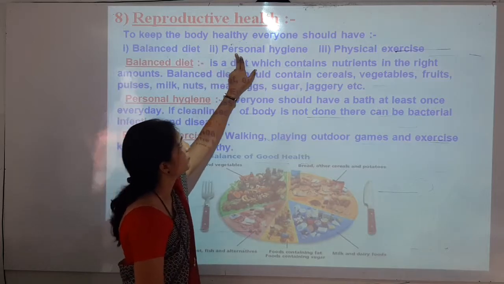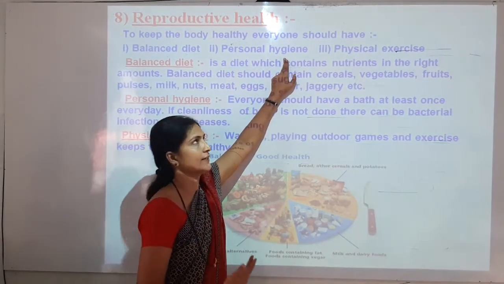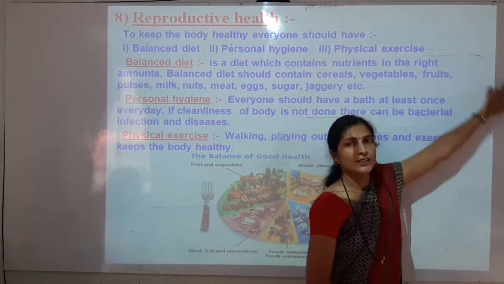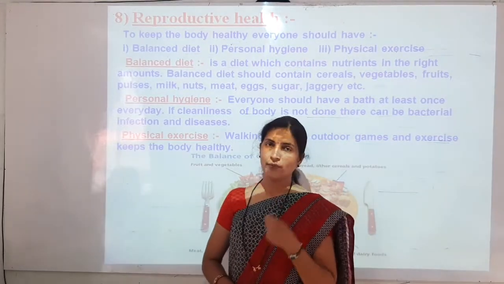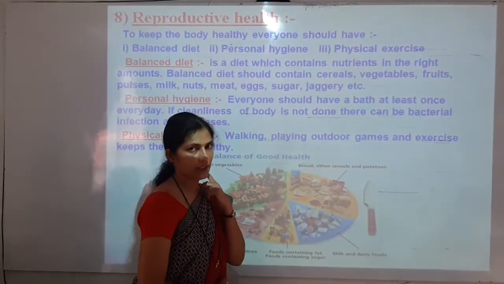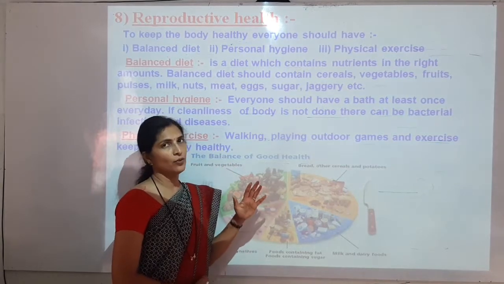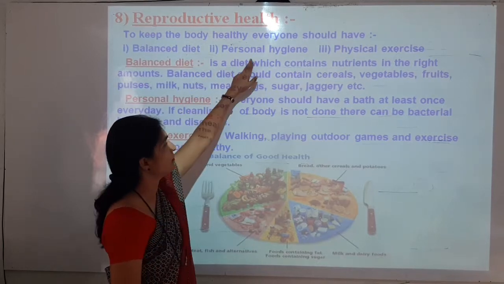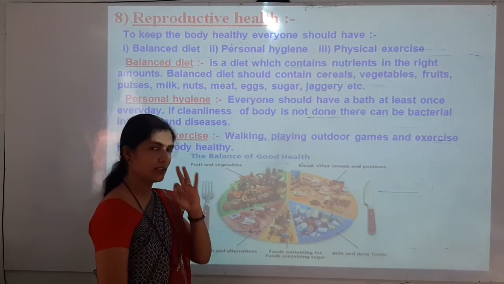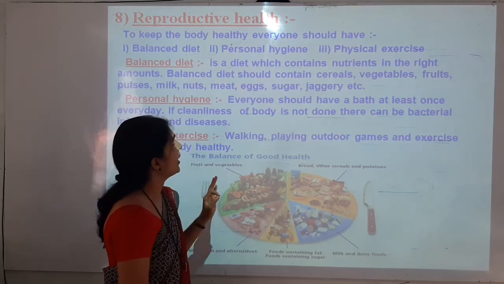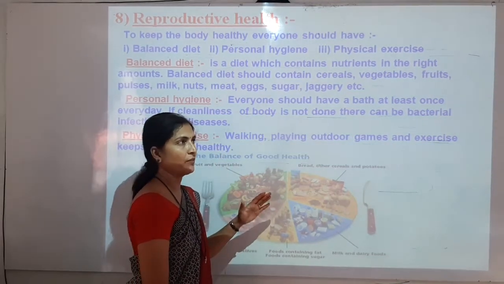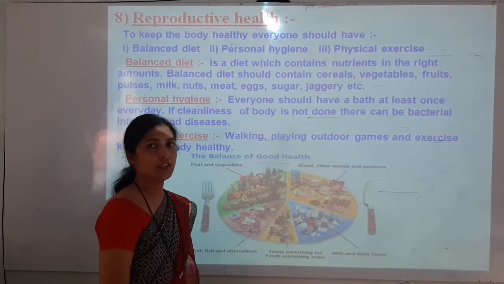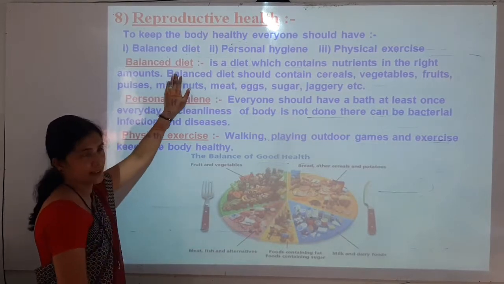Then personal hygiene means personal cleanliness, and physical exercise means when we exercise early in the morning, we feel very fresh, we become healthy. So health is our wealth. We have to remember this for a long time. We cannot forget health is our wealth. So balanced diet, personal hygiene, and physical exercise. These are the 3 important points that we have to remember forever, because these 3 important points can keep our body healthy. So what is the balanced diet now?